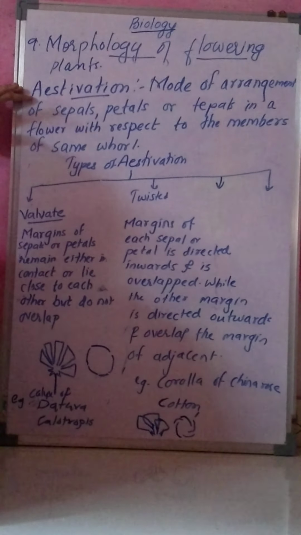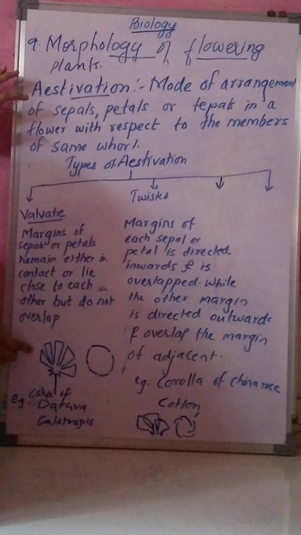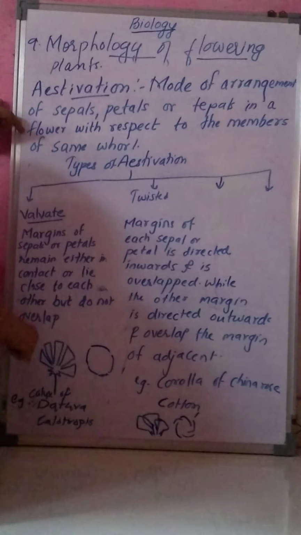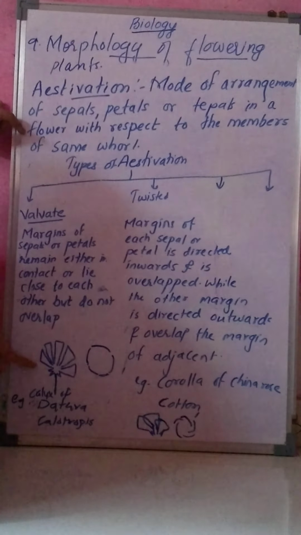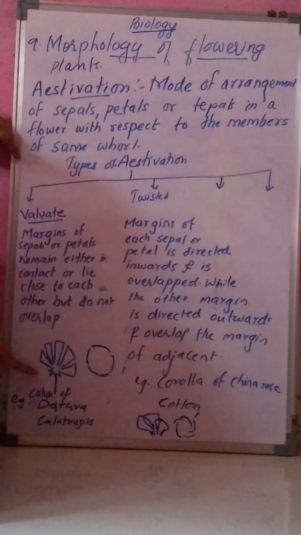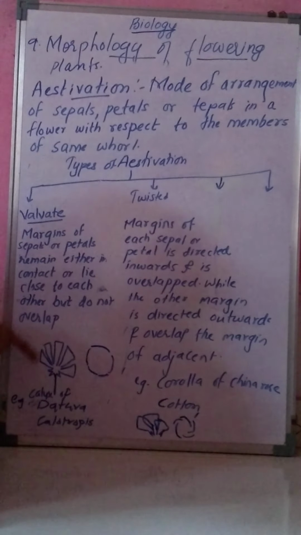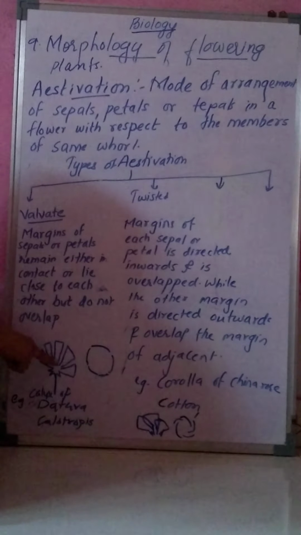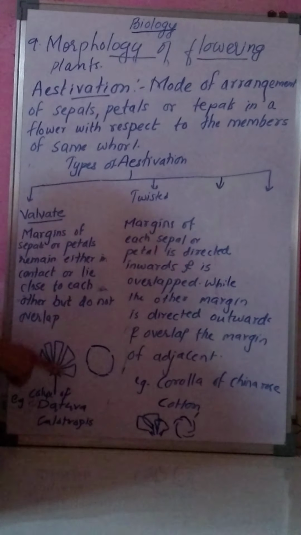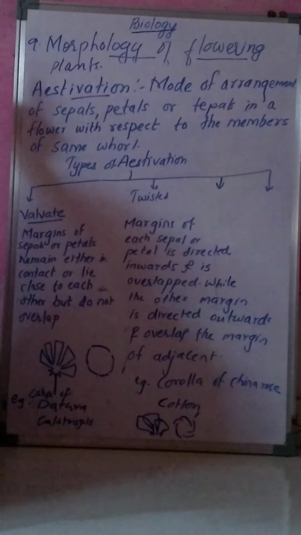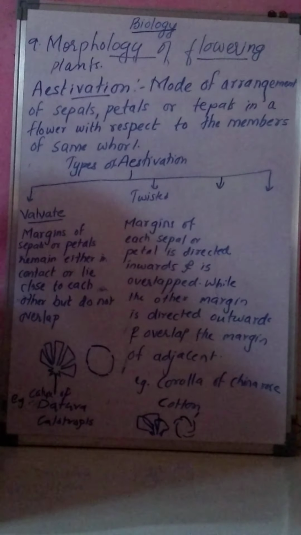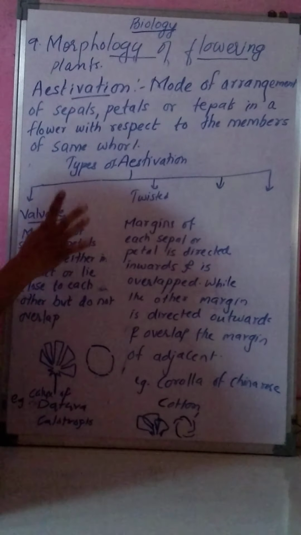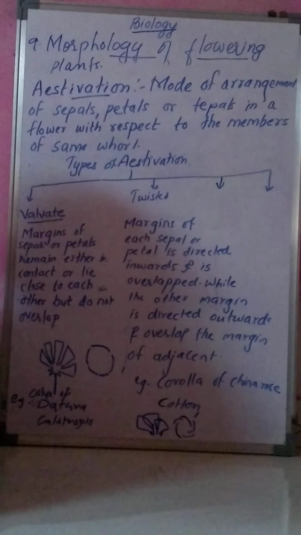What is estivation? It is the arrangement of sepals, petals, or we can say tepals in a flower with respect to the other members of the same one. Means here how petals, sepals or tepals are arranged, that arrangement is known as estivation. Okay. Now next is types of estivation. There are 4 types of estivation.